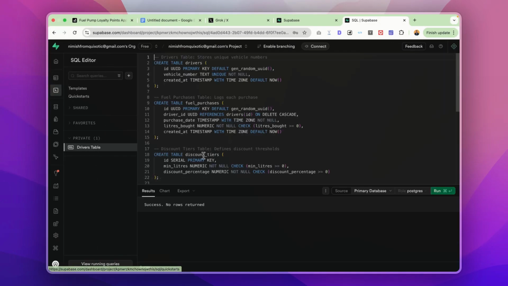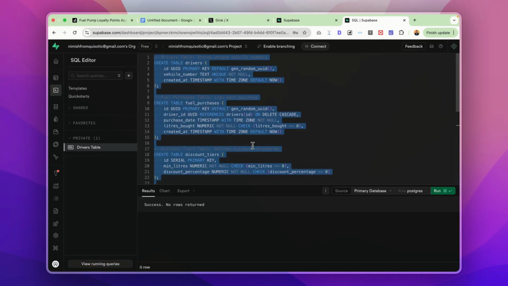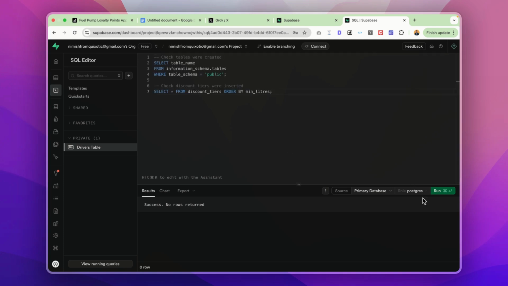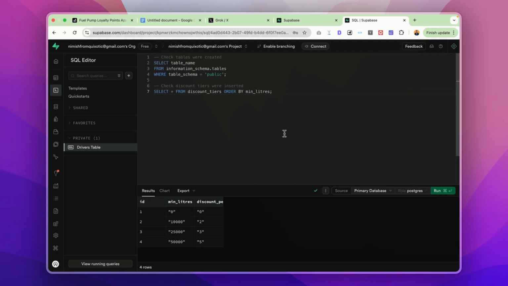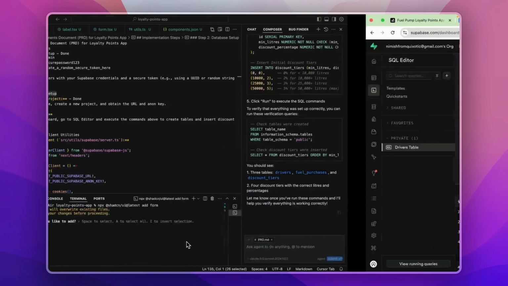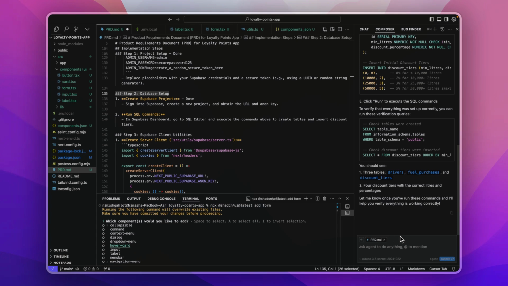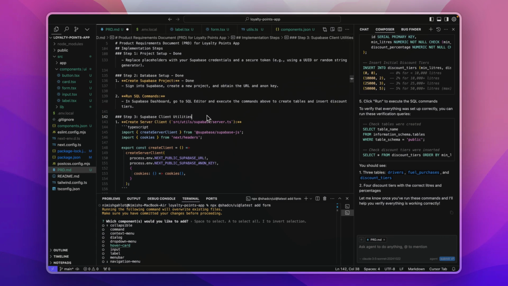Let's go back to the SQL editor. Let's delete this and let's run the new query that we got. Let's click on run. And yes, the query ran successfully. So this looks fine. So our step 2 is now completed. I will mark this done. And similarly, I will execute the rest of the steps.